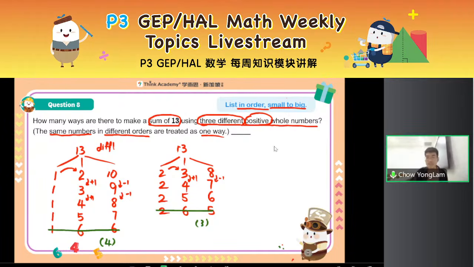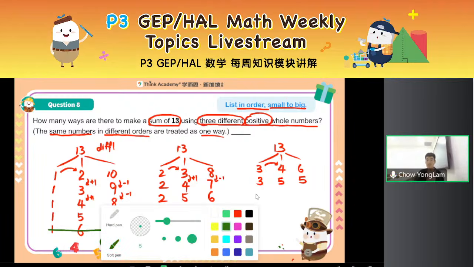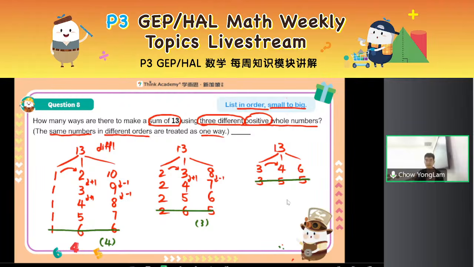Cannot, right? Because what if the smallest number is 3? What should I try for the second number? If I start from a 3, the next number I can start with is 1 more, 4. 3, 4, 6. Then 3, 5, 13 minus 3 minus 5 is 5. Oops, it's a repeat. So unfortunately, I cannot have this case as well. So there's only one way.